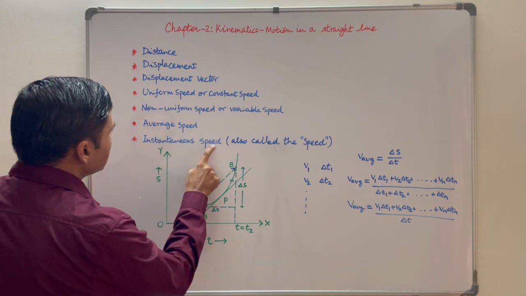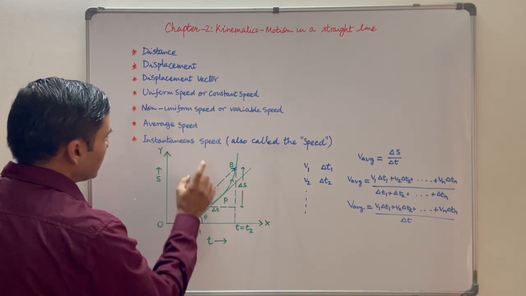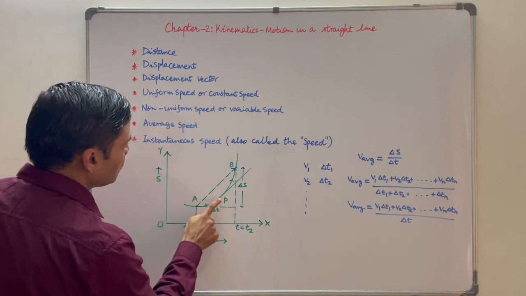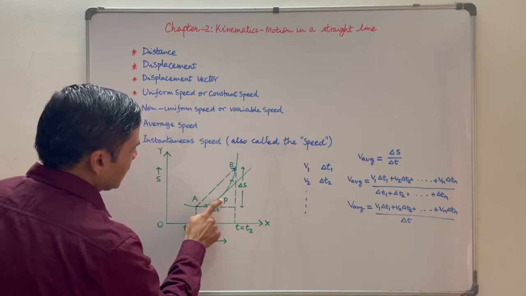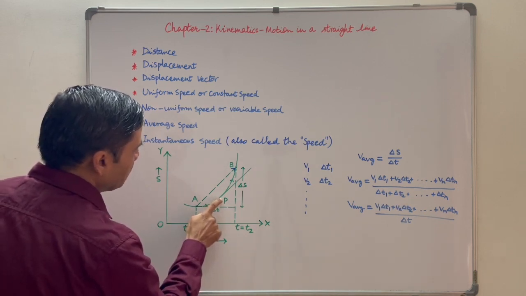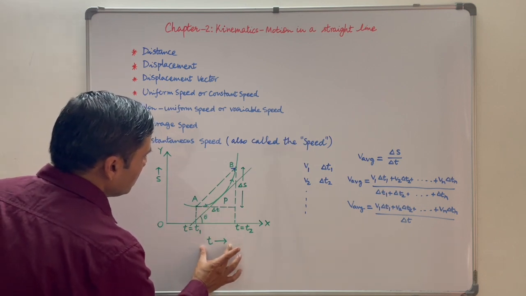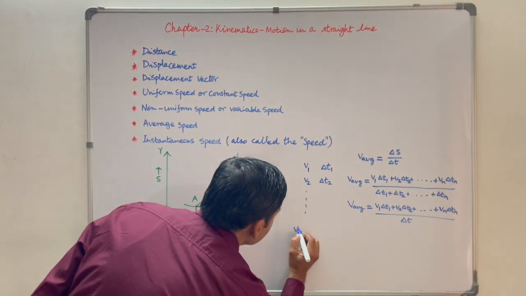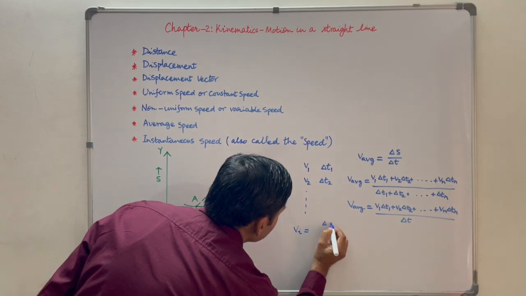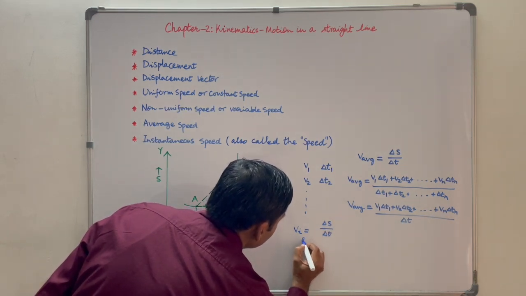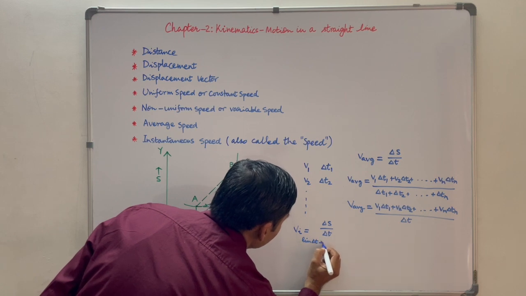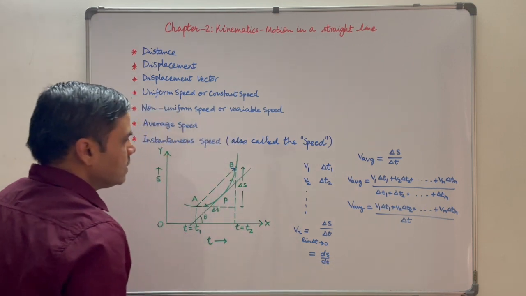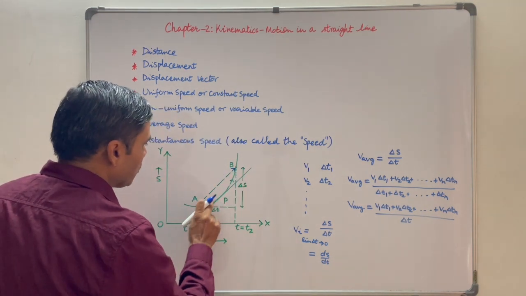Last one is instantaneous speed. Average speed is calculated for a duration of time, and instantaneous speed is calculated at a certain point of time. Suppose we have to calculate instantaneous speed at point P, then delta T has to be very small, which means delta T tends to 0. So instantaneous speed will be equal to delta S upon delta T when delta T tends to 0, and this is equal to ds by dt. ds by dt is nothing but the slope of tangent at point P.